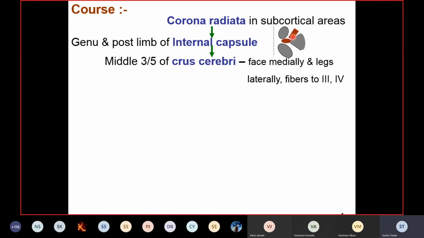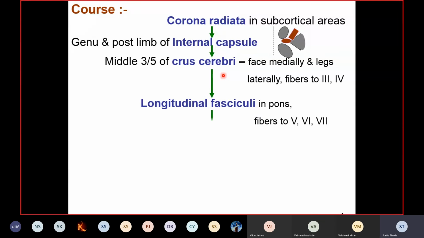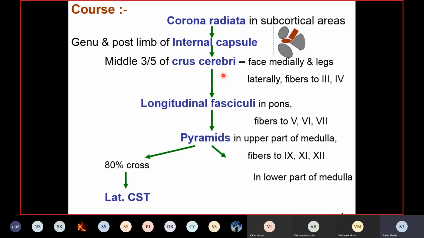Further, they will reach the midbrain, and in the midbrain they will occupy the middle portion of the crus cerebri. Now here you will find that the direction of the fibers is going to change. For that, let us see the next diagram, and then we'll come back again.